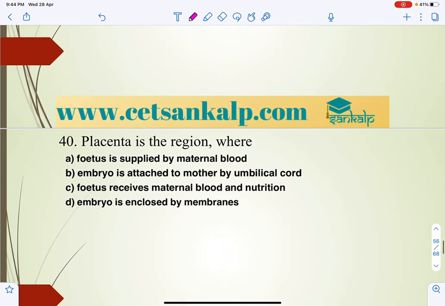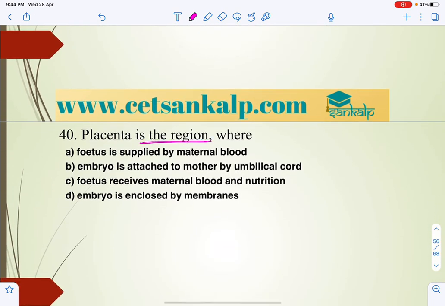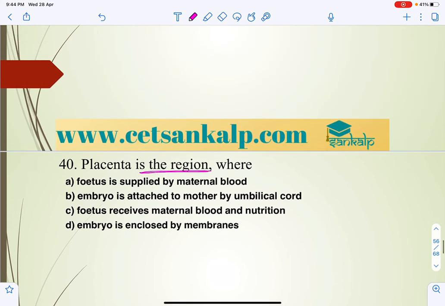So next question: the placenta is a region where, it establishes a connection between the mother and the developing fetus, right? Placenta is a region where the fetus is supplied by maternal blood.